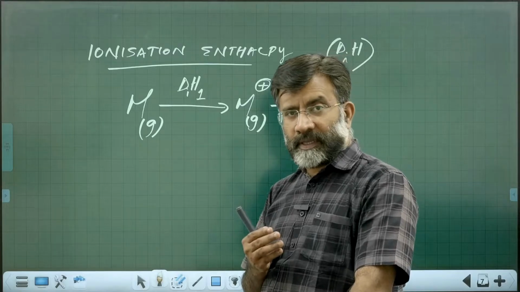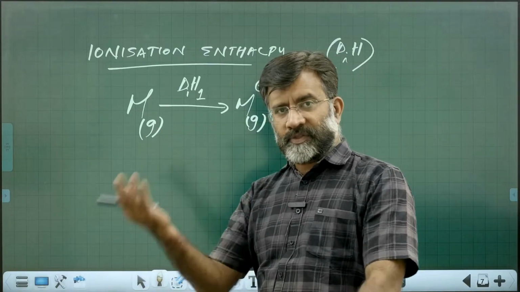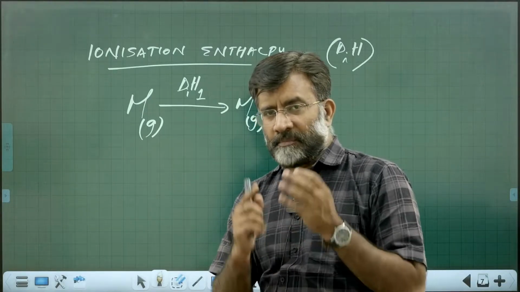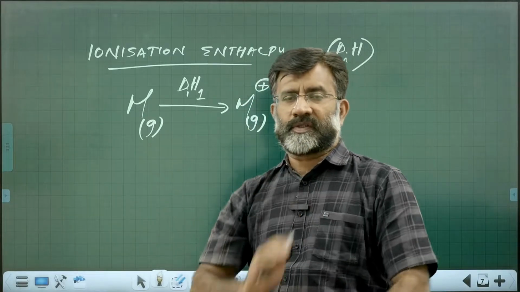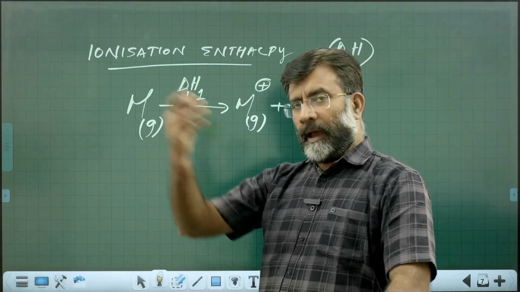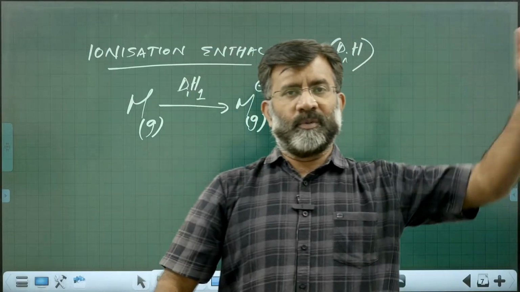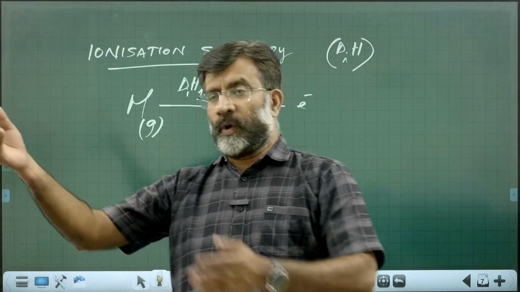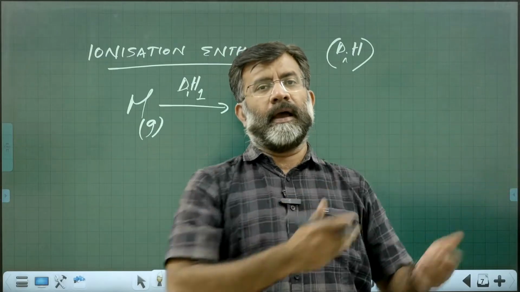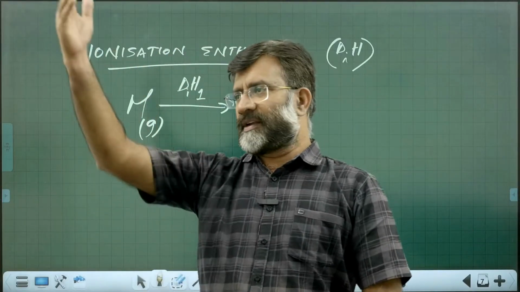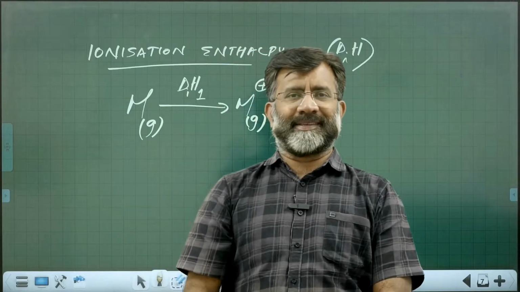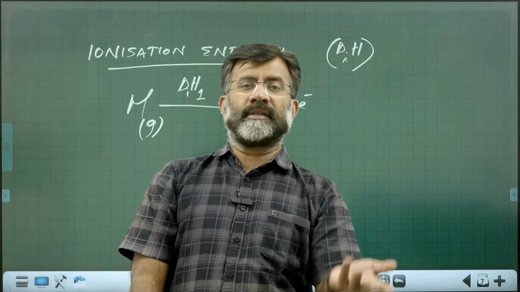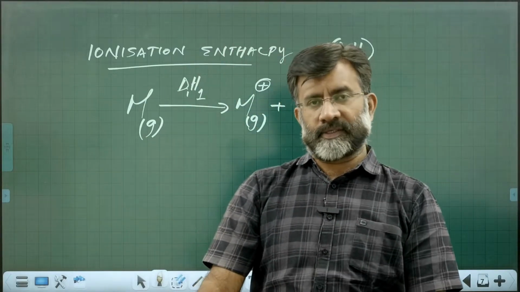All of you know ionization enthalpy depends on various factors, mainly size of the atom, electronic configuration, effective nuclear charge. Many parameters influence ionization enthalpy. Quite naturally, alkali metals have low ionization enthalpy. Noble gases have very high ionization enthalpy. As we go across from left to right, ionization enthalpy increases. As we come down the group, ionization enthalpy decreases. It is mainly influenced by size and other parameters like electronic configuration.